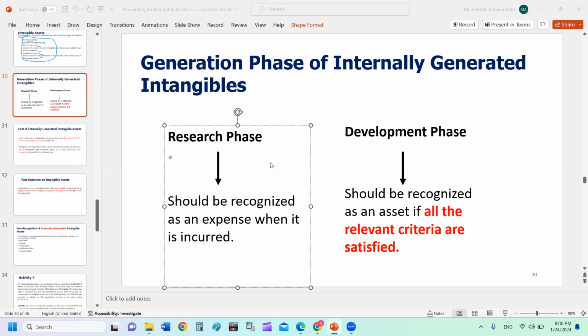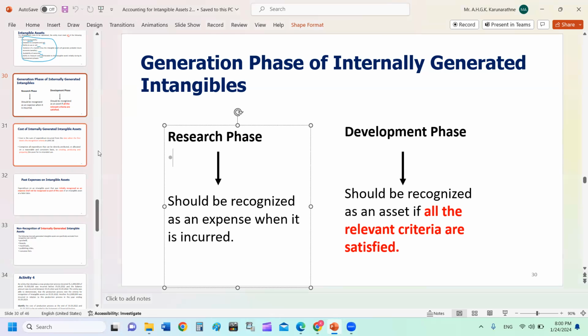Development phase, right? You also incur costs in the development phase. You cannot debit your intangible asset with the cost you incur during the development phase until six criteria are satisfied. There are six criteria. All six criteria should be satisfied to start debiting your intangible asset account. That's what we discussed last night, right?